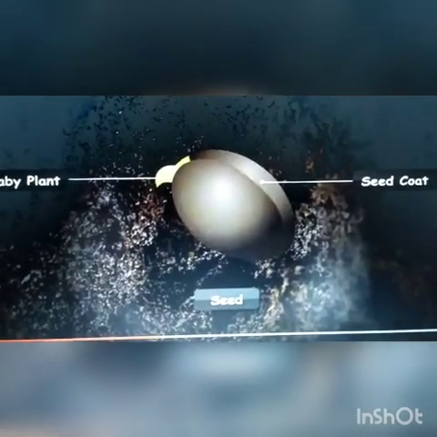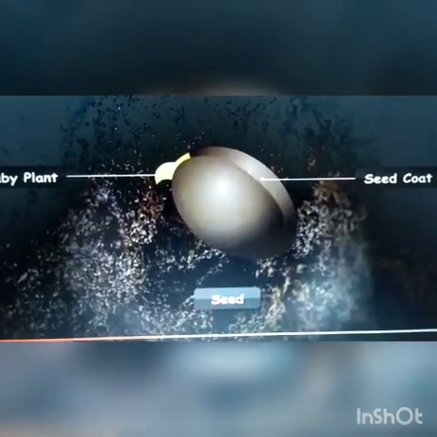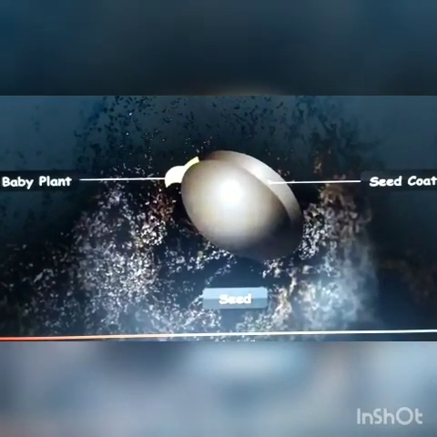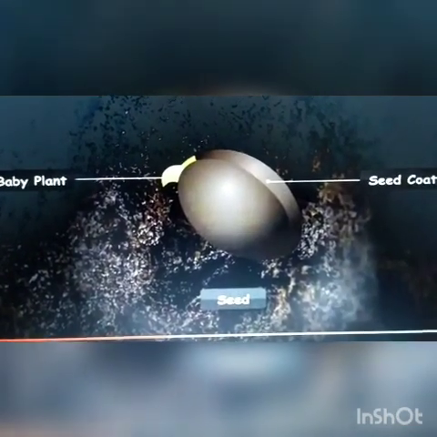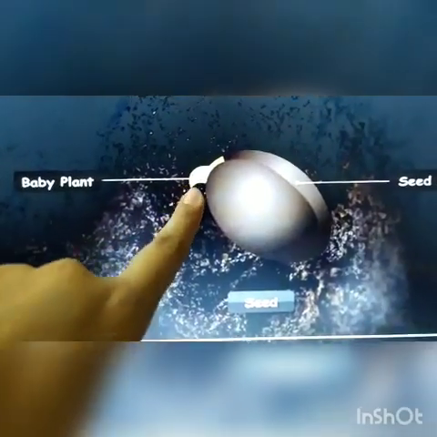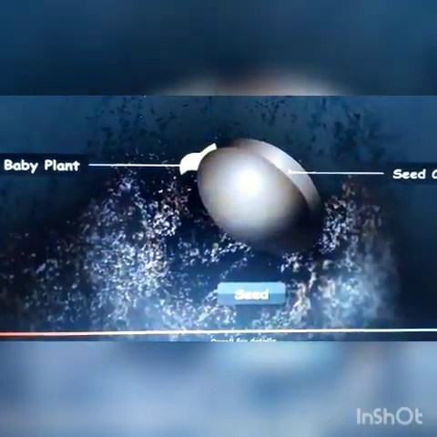See in this image, the absorbed water leads to the bursting of the seed coat and gives rise to the baby plant. So the baby plant that comes out of the seed is called a seedling. That means this baby plant is called a seedling. So this process by which a plant grows from a seed is called germination.